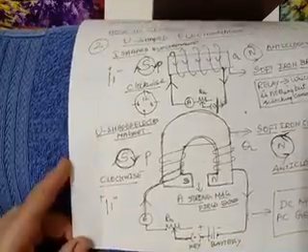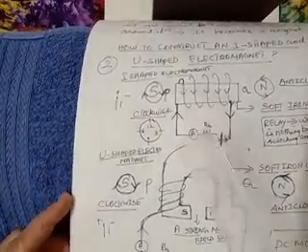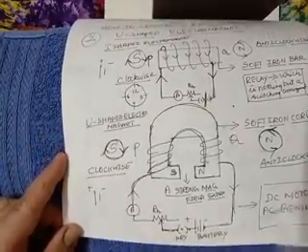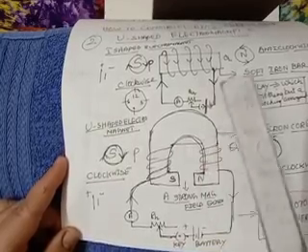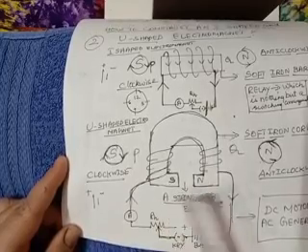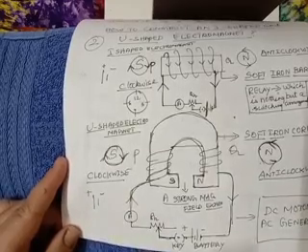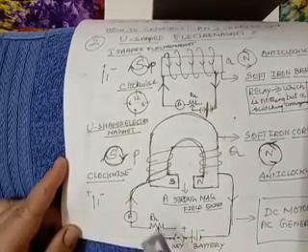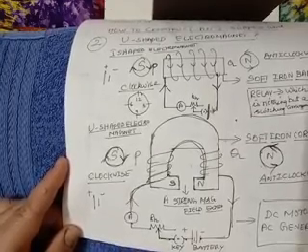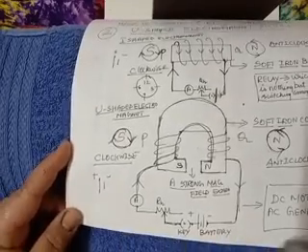Now we are going to see the U-shaped electromagnet. First we constructed an I-shaped electromagnet. Now we are going to construct a U-shaped electromagnet. I have drawn the diagram here with a horseshoe. For constructing a U-shaped electromagnet, you need a horseshoe magnet. And again, you will have the same circuit diagram: a battery, a key, a rheostat, and an ammeter. Here the battery will be a DC source. DC means direct current.